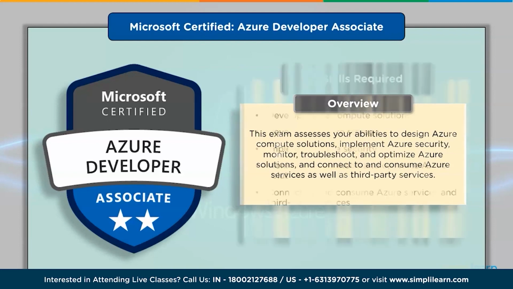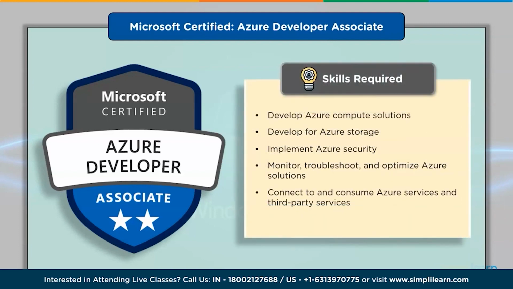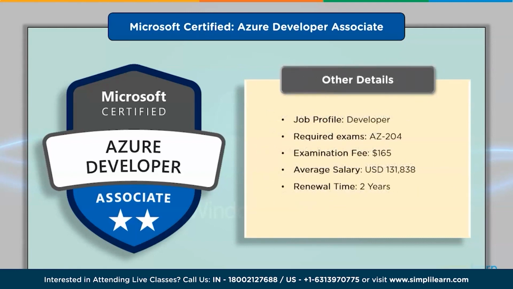Now, the skill set essential for this certification are develop Azure Compute Solutions, develop for Azure Storage, implement Azure Security, monitor, troubleshoot, and optimize Azure solutions, connect to and consume Azure services and third-party services. Now, this certification is for a job role like developer, and its exam code is AZ204. Its examination fee is 165 USD with the renewal time of 2 years.